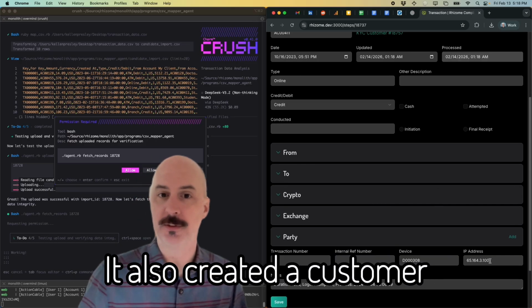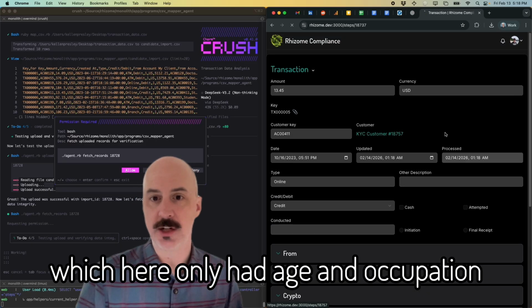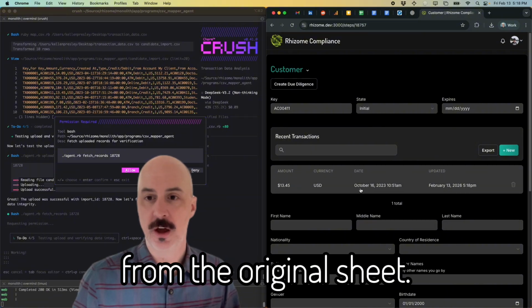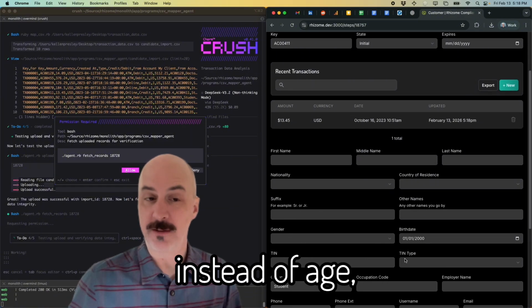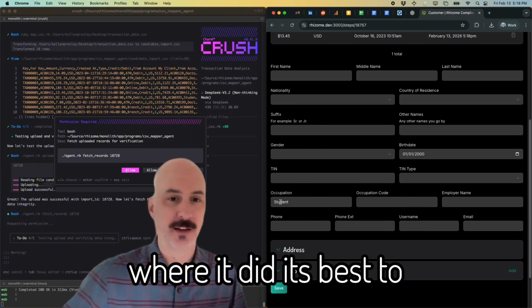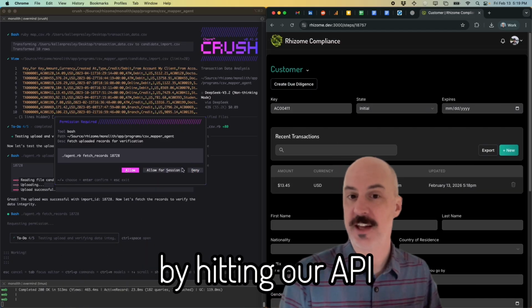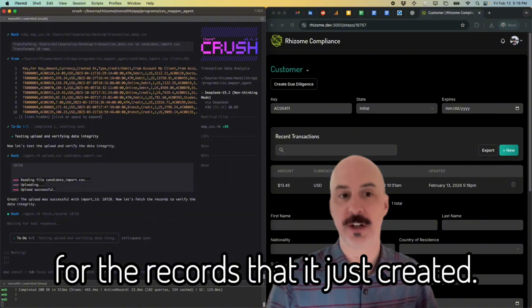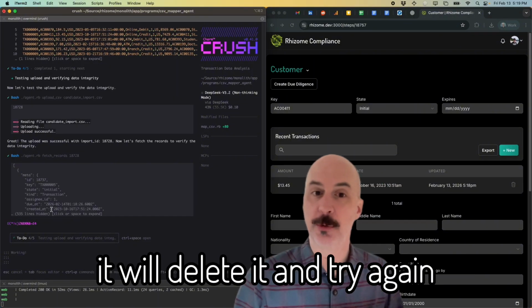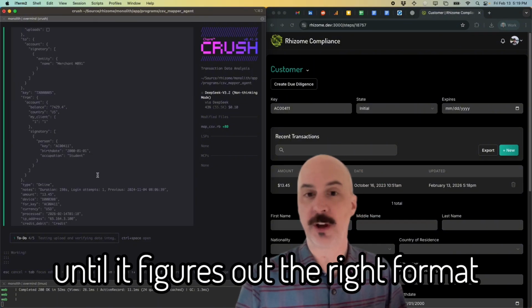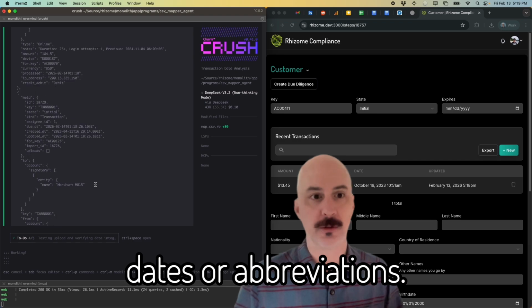It also created a customer, which here only had age and occupation from the original sheet. Our system has date of birth instead of age, so you can see here where it did its best to try to map the data over. The agent will also check its own work by hitting our API for the records that it just created. If something doesn't map cleanly, it will delete it and try again until it figures out the right format for everything like dates or abbreviations.